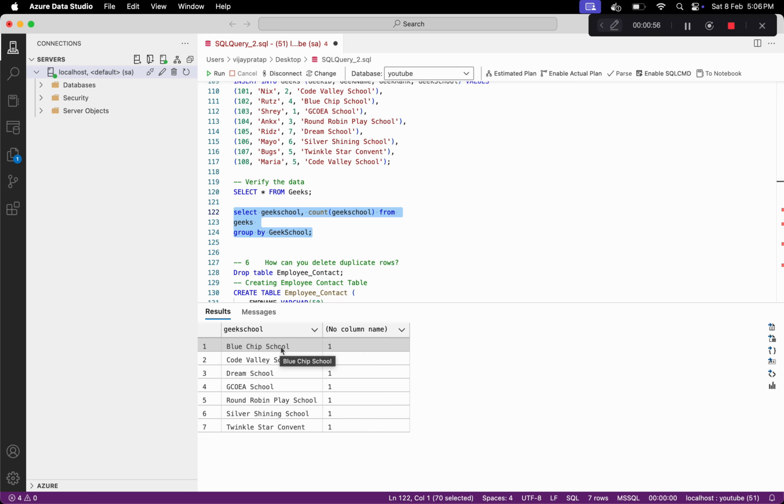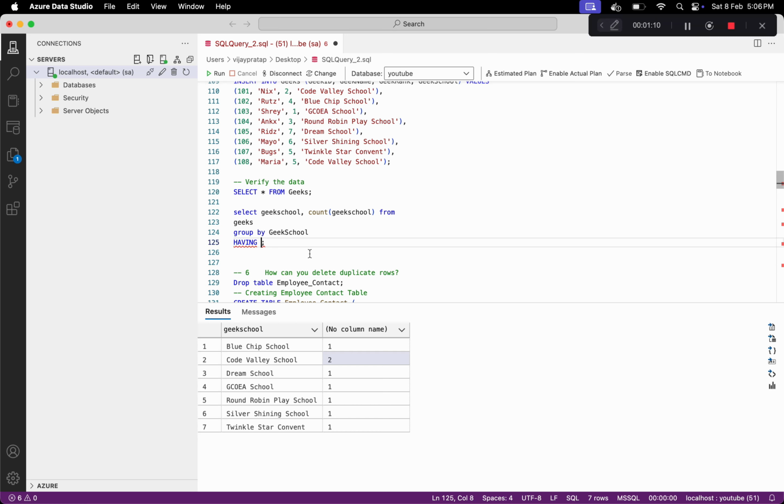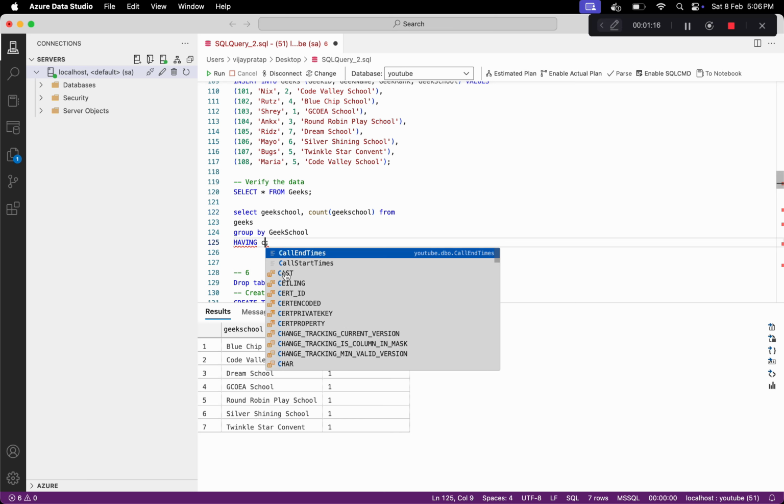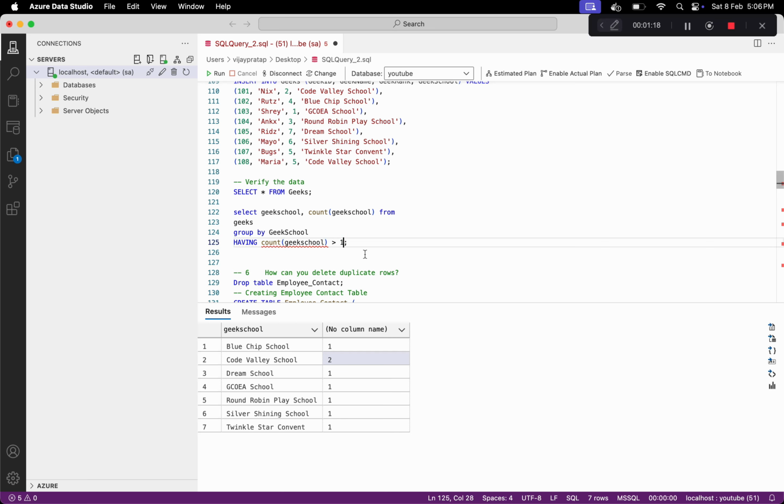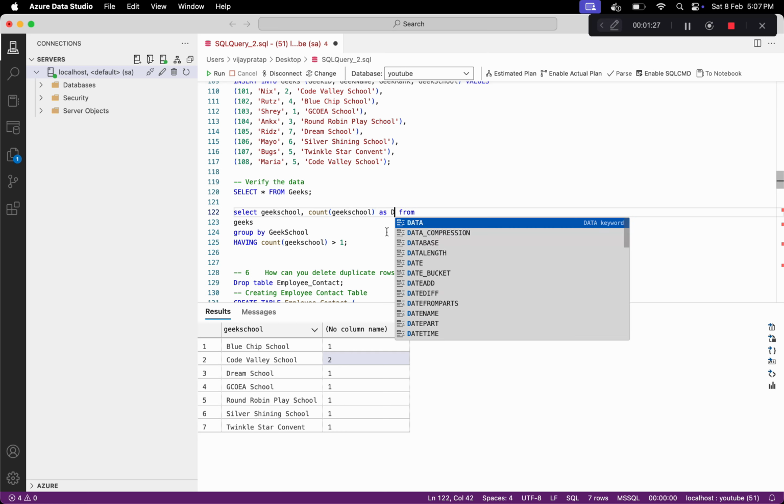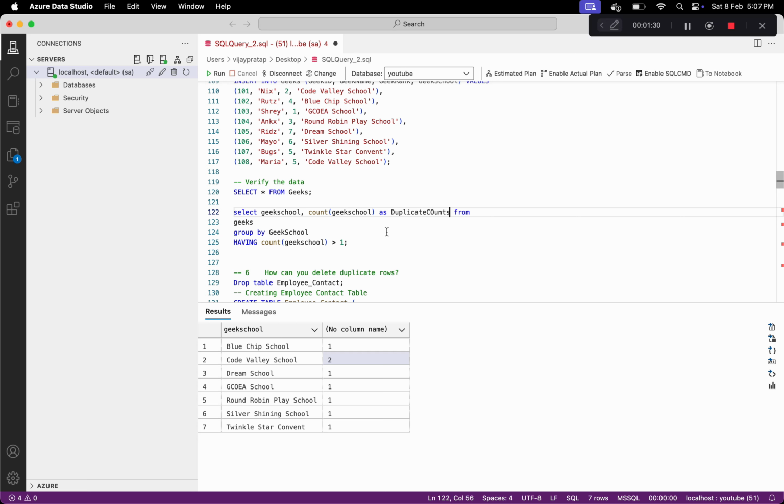Now you can see we have the counts of each school, and you can see we have one school which is this one, and this count is greater than 1. So we need all the rows where the count is greater than 1, and we can do this by using having, and we are saying that this count of geek school should be greater than 1, right? And also because we have to assign some name to this column, let's also do this, and we are saying duplicate counts, and this c should be in small. So let's run this again.